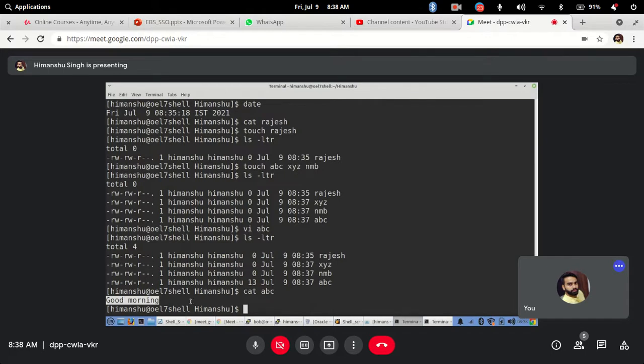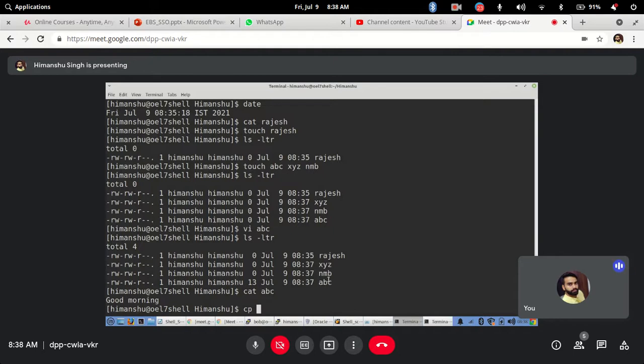Now we have seen how to make directories, we have seen how to make empty files. Okay, now if I want to copy this particular file to some other location, or I want to rename, there are two things, you want to rename it or you want to copy it. Both can be done using a command known as cp command, that is called the copy command. So what this command will do, this command will go ahead and copy the file to a different location or with a different name.